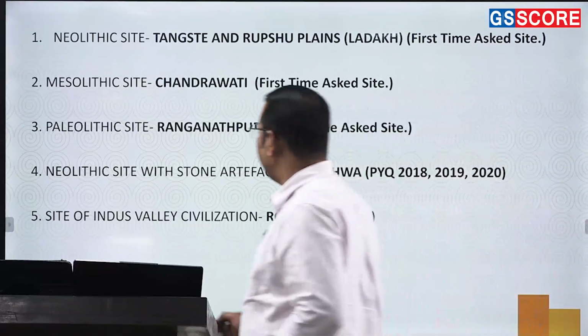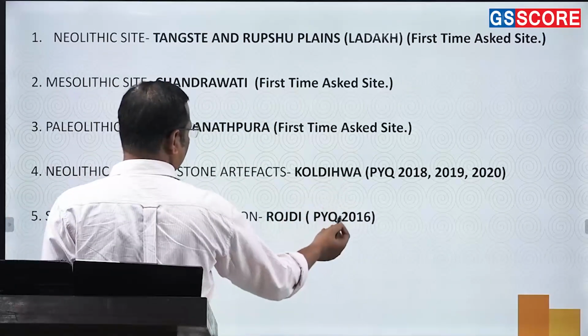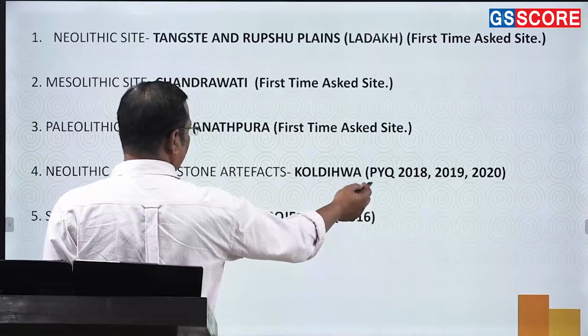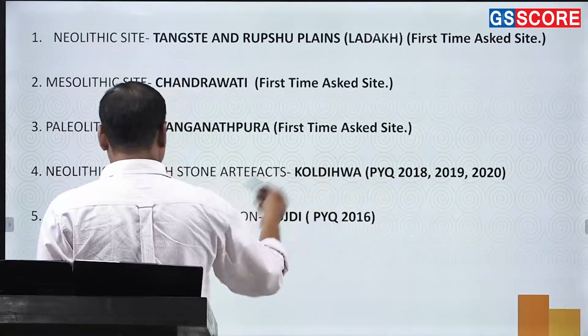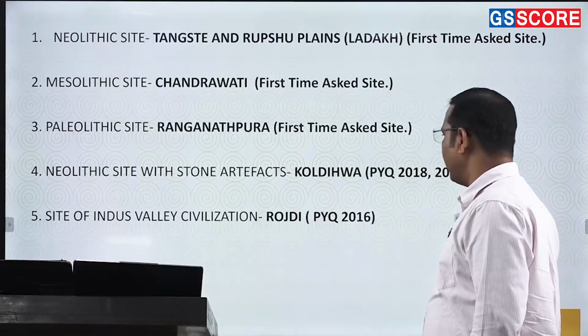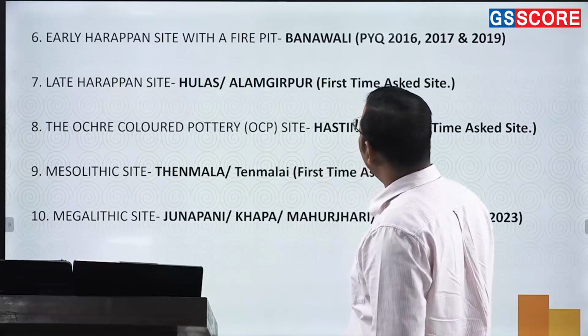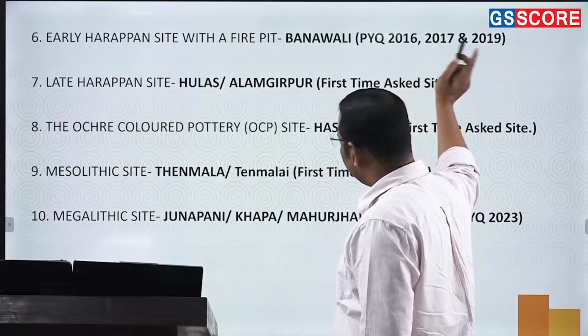The fourth is the Neolithic site with the stone artifacts. That's Koldihwa. It is a very repeated sort of site. 18, 19, 20. इसमें पूछा है इन लोगों ने. Site of the Indus Valley civilization is Rojdi. Again, the previous site. It has been asked previously. Early Harappan site with a fire pit is Banawali, asked previously.